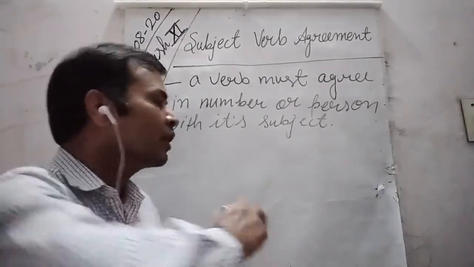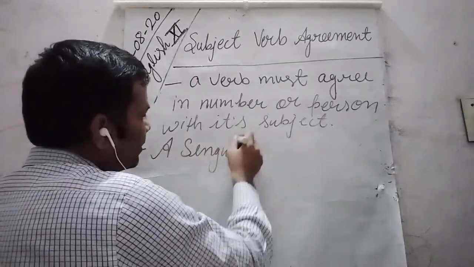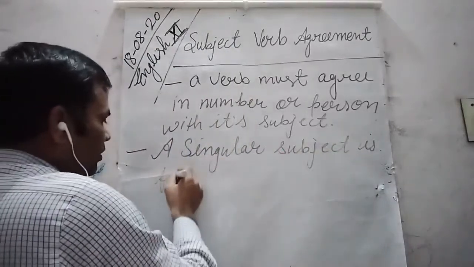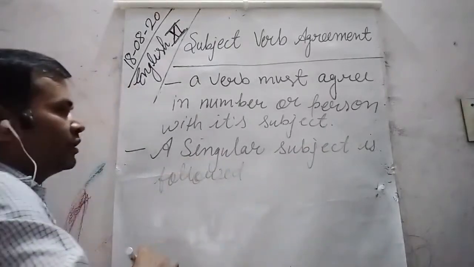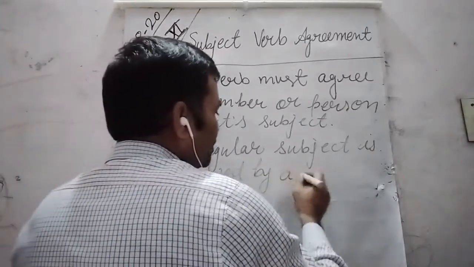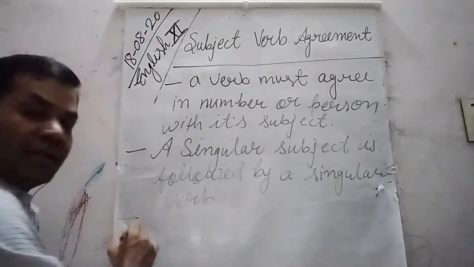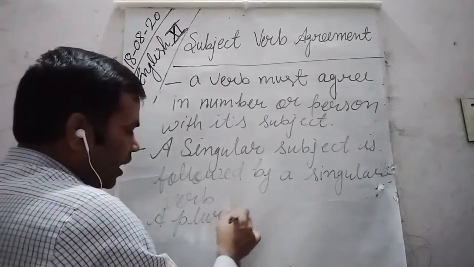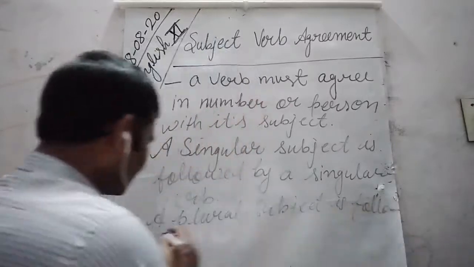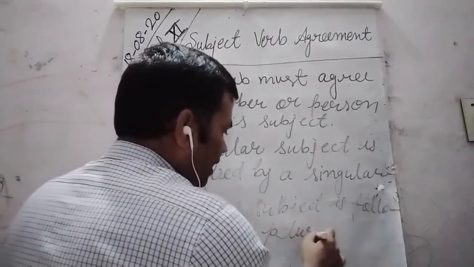So what does it mean? It means in a sentence, a singular subject is followed by a singular verb, while a plural subject is followed by a plural verb.